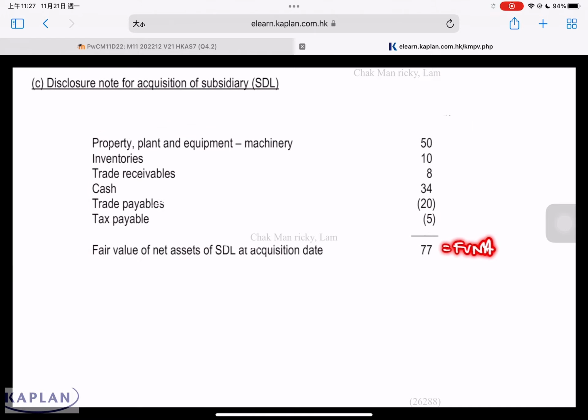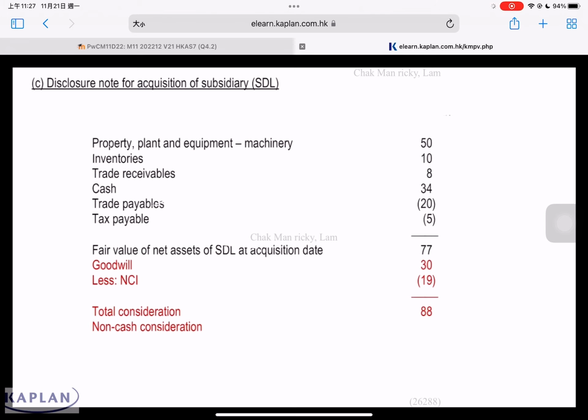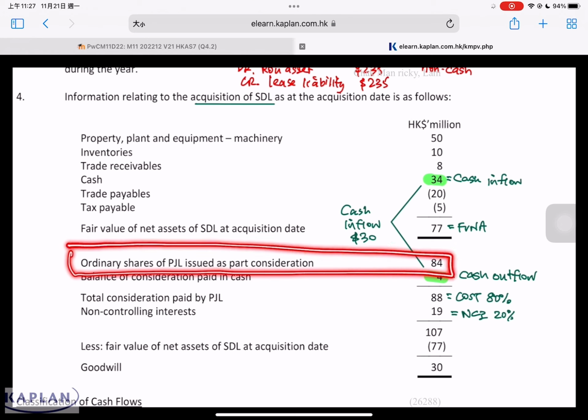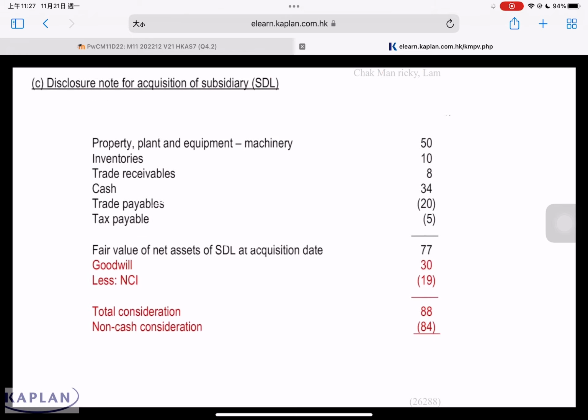This is the fair value of assets of SDL at the acquisition date. On top of that, we must consider the goodwill. The goodwill based on the question is equal to 30 less the NCI 19. 77 plus 30 minus 19 equals 88. This 88 represents the total consideration for the 80% of the parent. Out of this $88 million, non-cash consideration. The non-cash consideration is issue of shares, 84. This is the issue of shares. Debit investment, credit share capital is a non-cash consideration, 84. The balance is considered as cash.